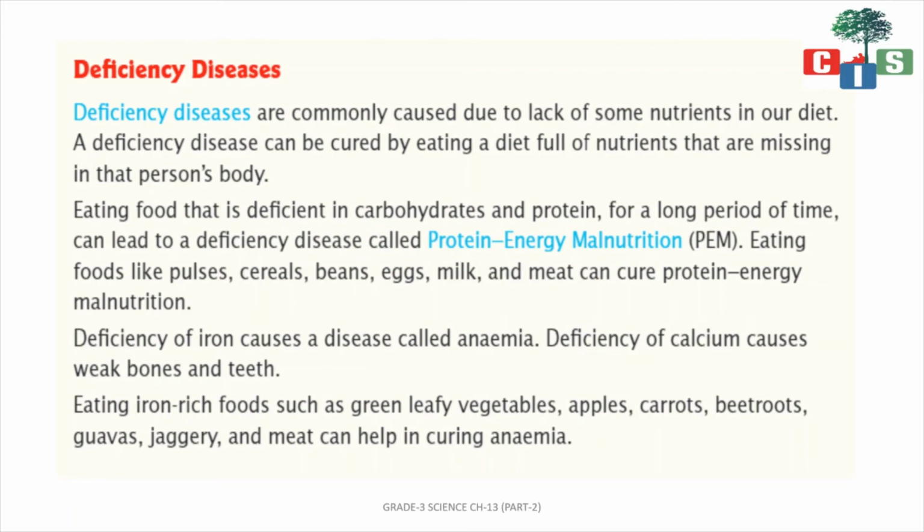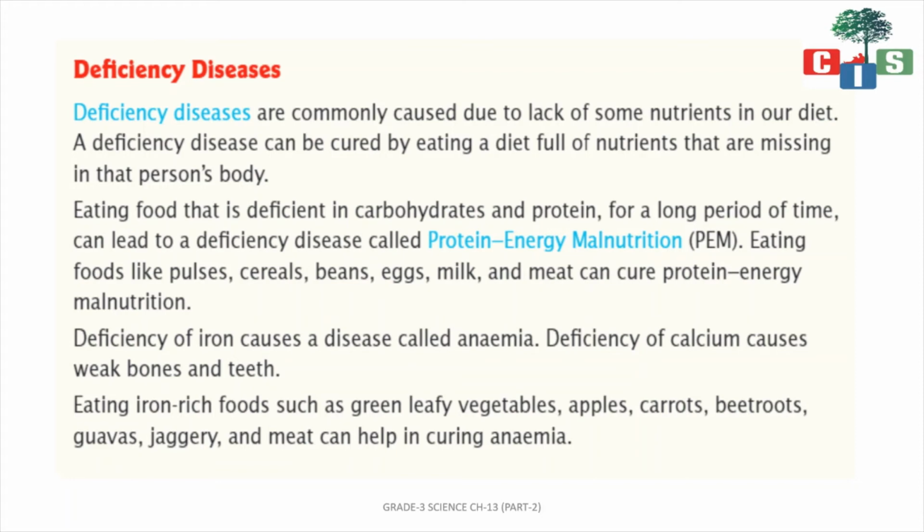For that we should take all types of carbohydrates and protein. If we have a deficiency of iron, we will face the disease called anemia. And if we lack calcium, then our bones and teeth will become weak.